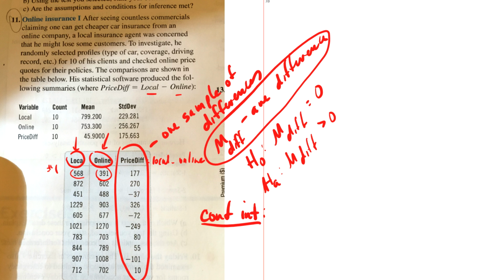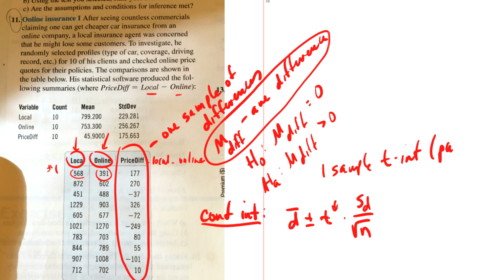So my sample average difference is d bar. We call it x bar sometimes, but we use d to talk about their difference. It is d bar plus or minus t star times the standard deviation of the difference over the square root of n. All right, that's our normal one. This is a one sample t interval, and it's paired.